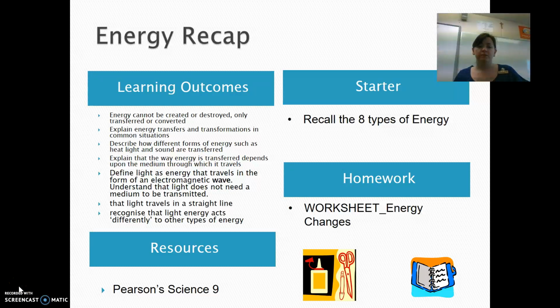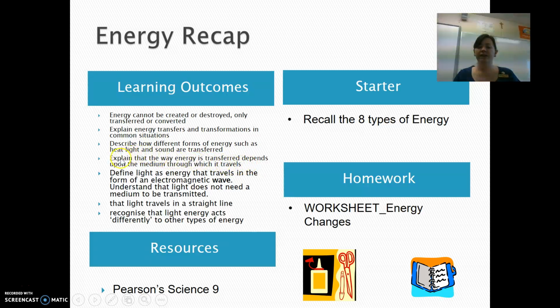So today we're going to be looking at a bit of a recap from what you learnt about energy transfers and transformations in Year 8. We're going to recognise that energy can't be created or destroyed. We're going to explain common situations of energy transfer and transformation and describe how different forms of energy such as heat, light and sound can be transferred.